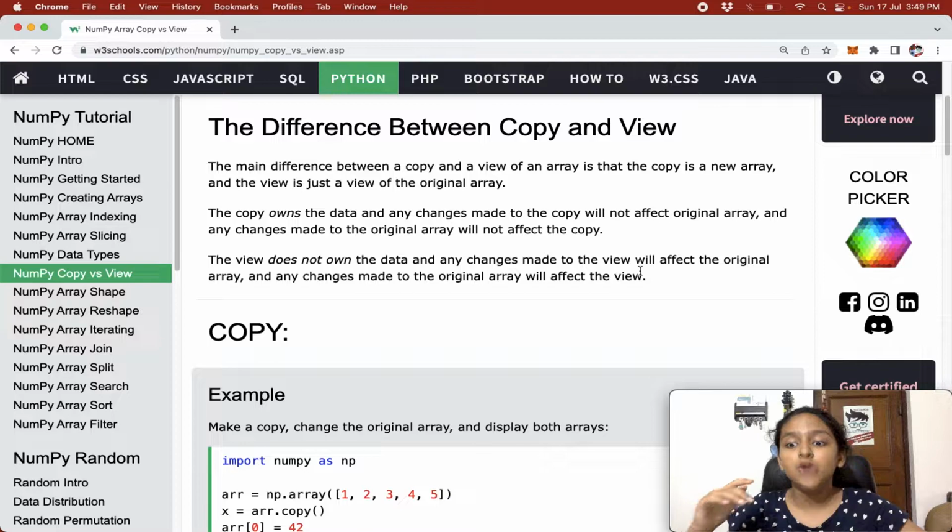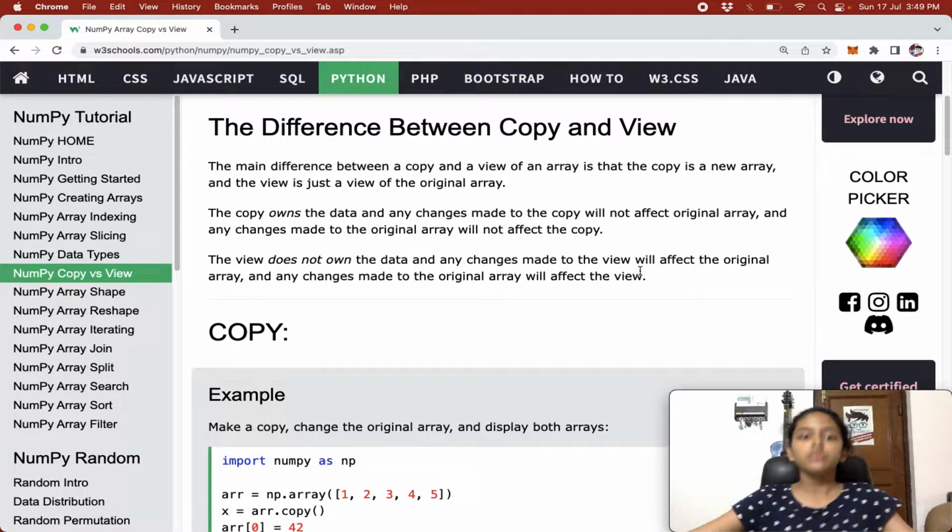You are not pointing to the same memory location where the original array is saved. And view is just basically a representation. Basically view is just looking at the array.